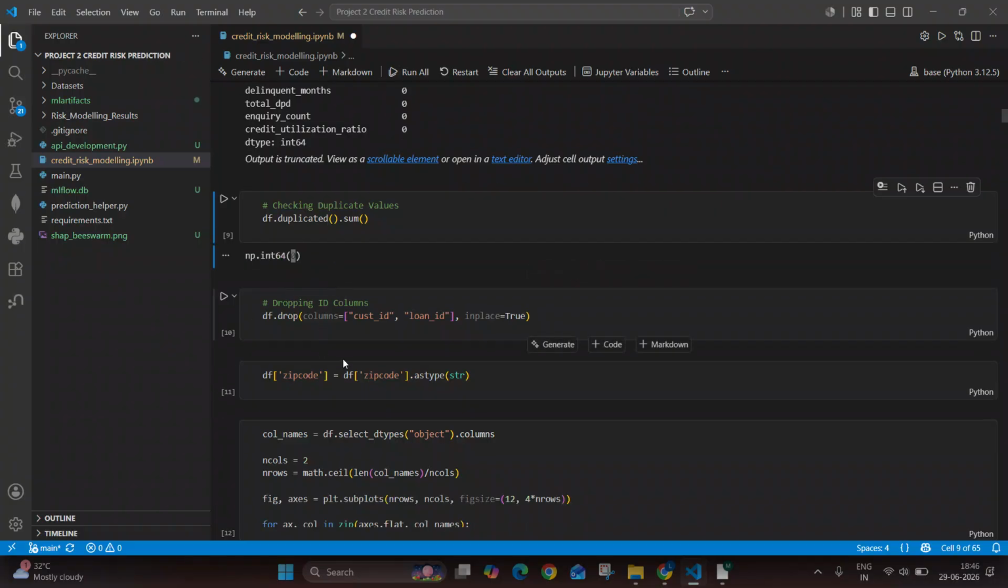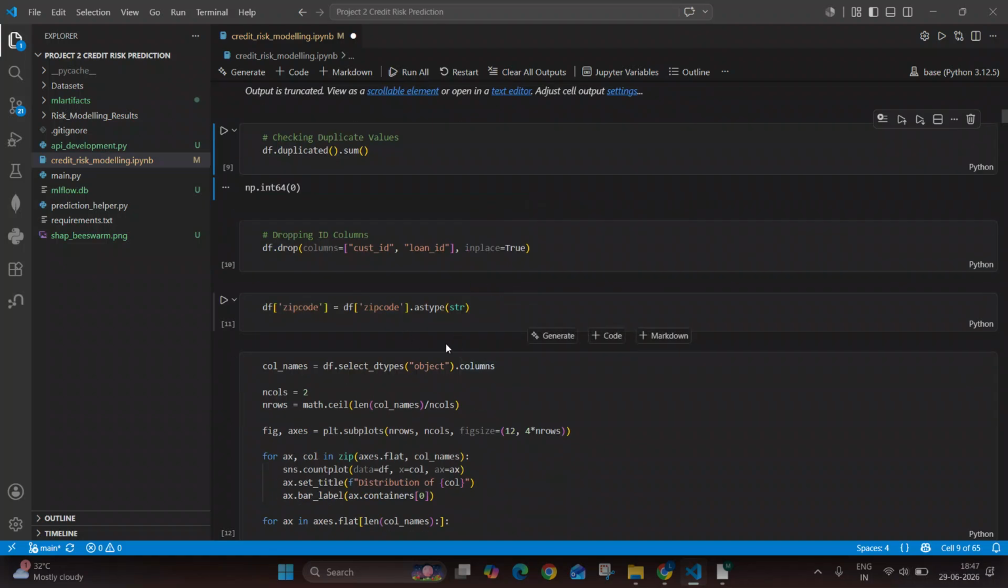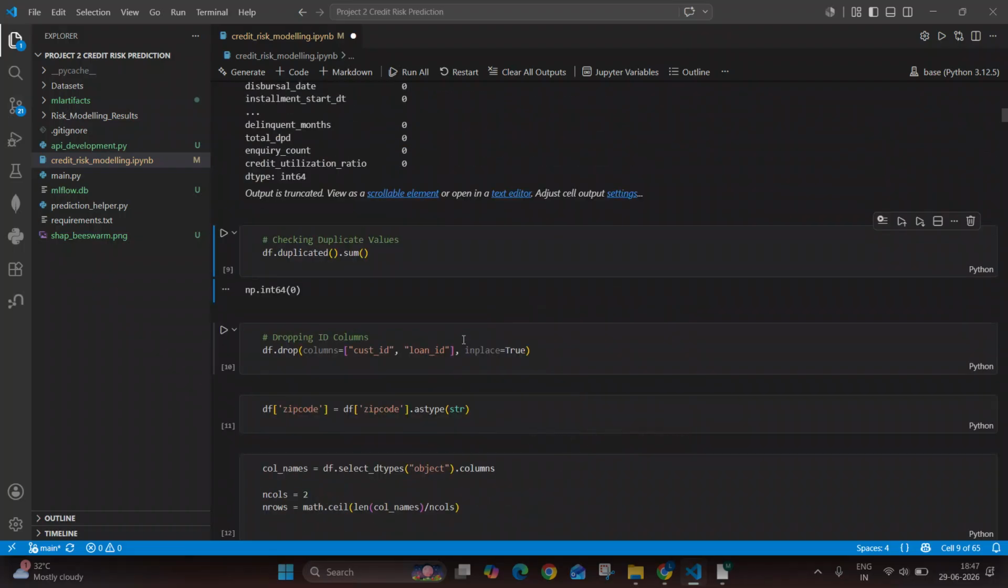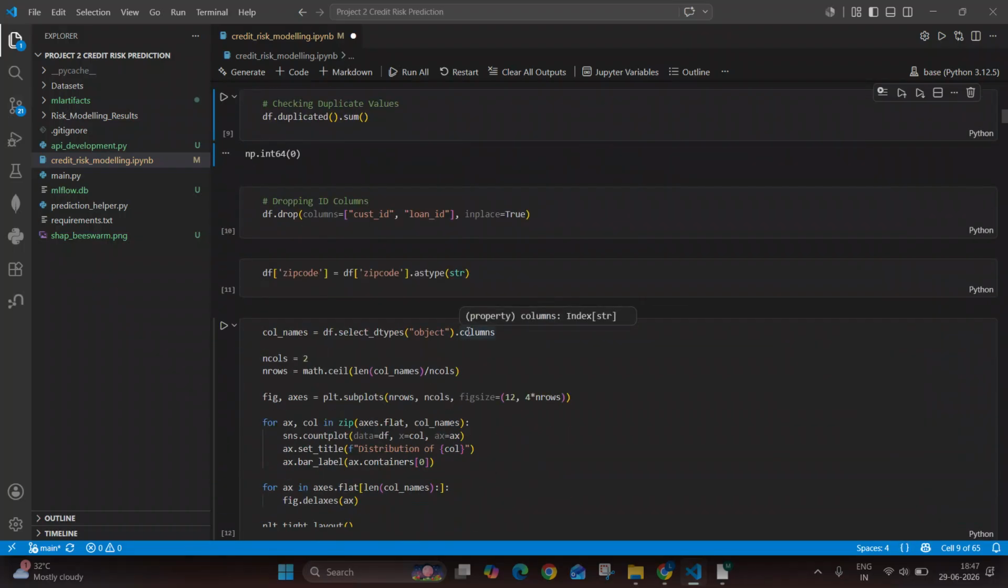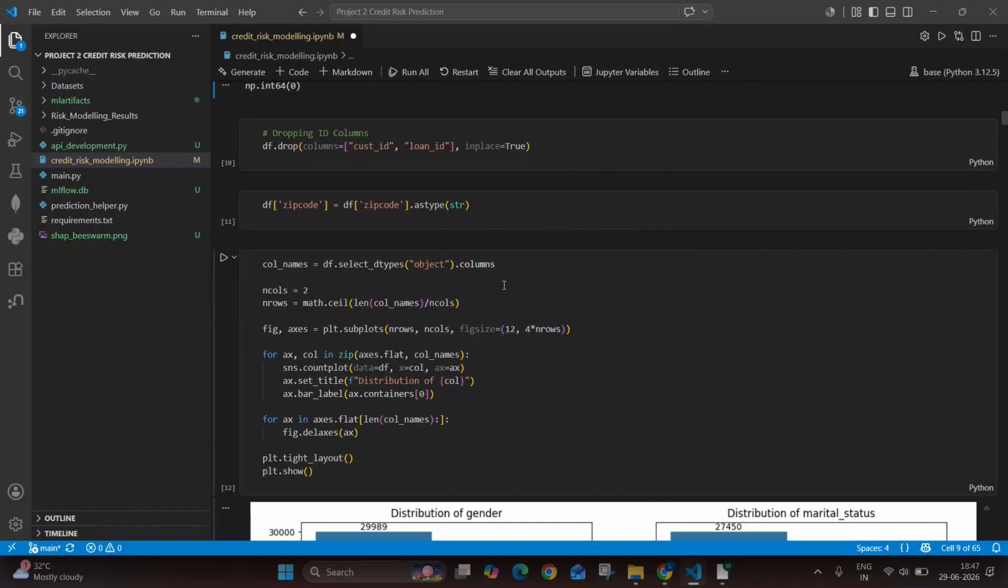Next, we want to drop some of the ID columns, meaning customer ID and loan ID, as they are not going to help us in developing our machine learning model. So we are simply dropping them. And zip code also: in zip code we saw that it has numerical characters but is treated as an object, so we are converting it into string.